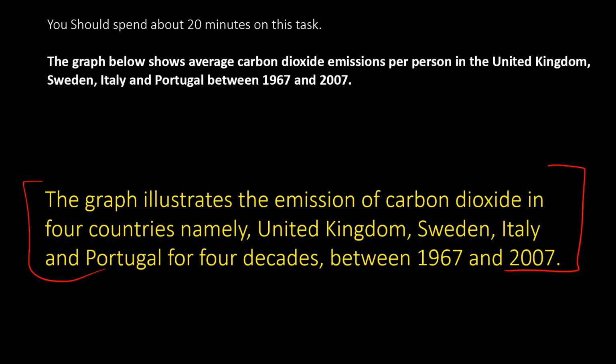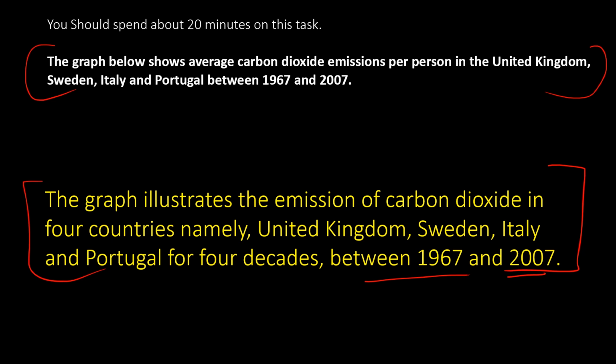The graph illustrates the emission of carbon dioxide in 4 countries, namely United Kingdom, Sweden, Italy, and Portugal for 4 decades between 1967 and 2007. What have I done in this case? Now look. I have included all the information required from the question and from the graph, and I have written it in different words. You know what I mean by that? Paraphrased it. If I just directly copy paste here, it's not going to work.